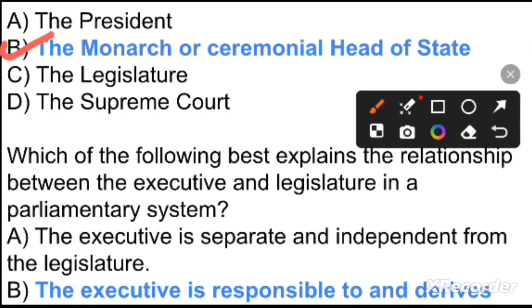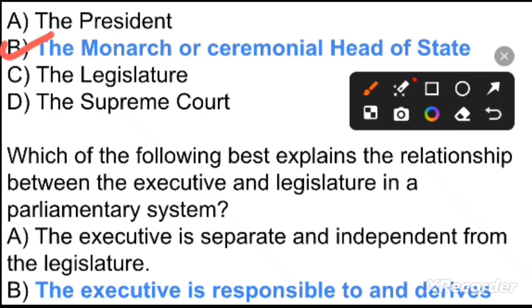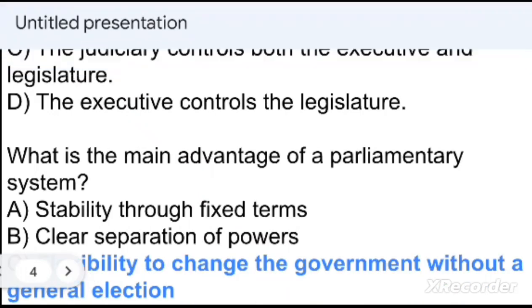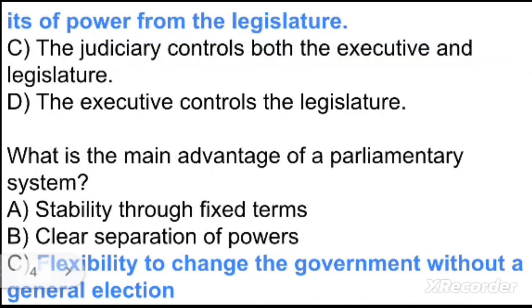Next question is, which of the following best explains the relationship between the executive and legislature in a parliamentary system? Option A, the executive is separate and independent from the legislature. Option B, the executive is responsible to and derives its power from the legislature.